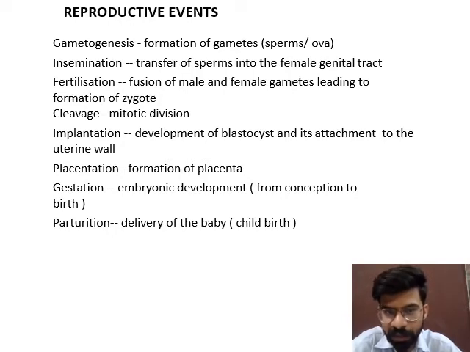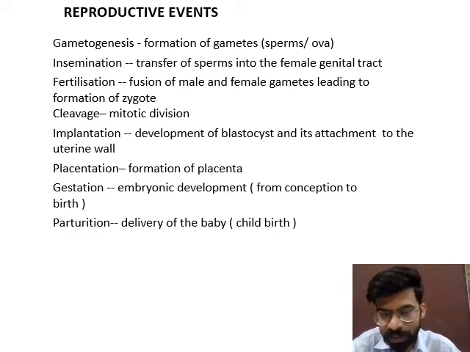Then after implantation, placenta formation takes place. So placentation happens, and after that a sequence of embryonic development starts. It leads to the formation of different cell layers: ectoderm layer, mesoderm layer, endoderm layer. The ectoderm layer leads to the formation of different parts or organs of our body. Mesoderm divides and organizes to form different organs in our body, and endoderm functions the same way. These are the embryonic germ layers: ecto, meso and endo. They divide to form different organs of our body.